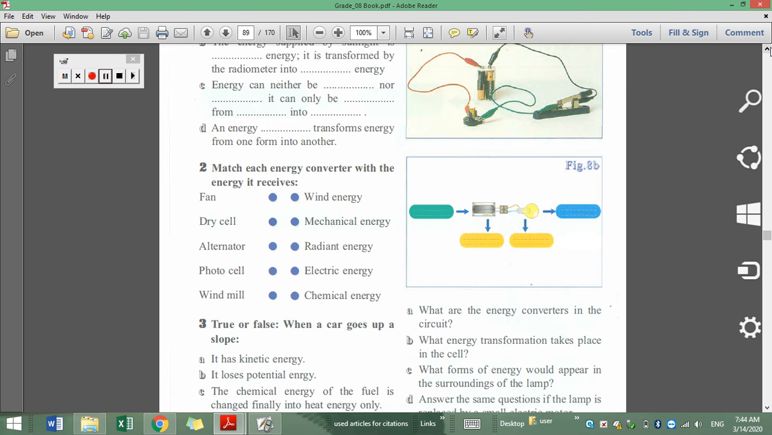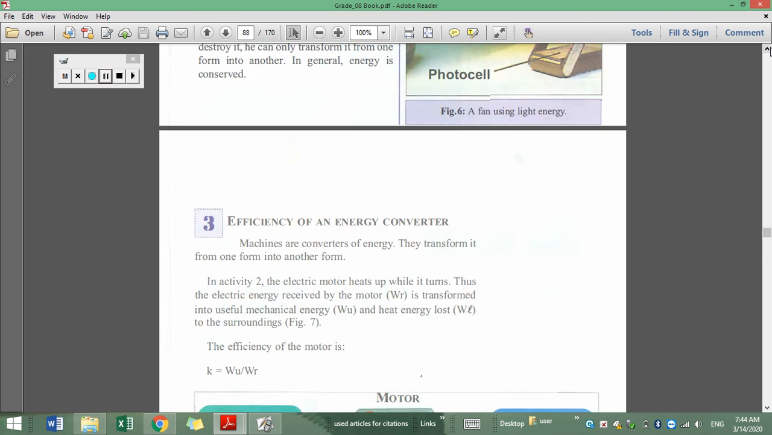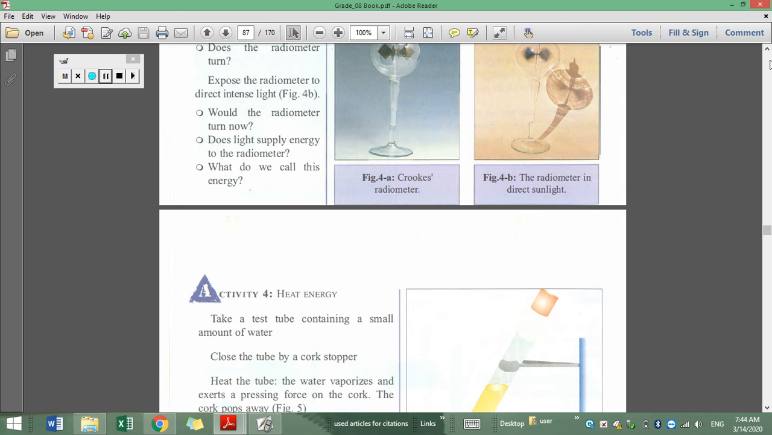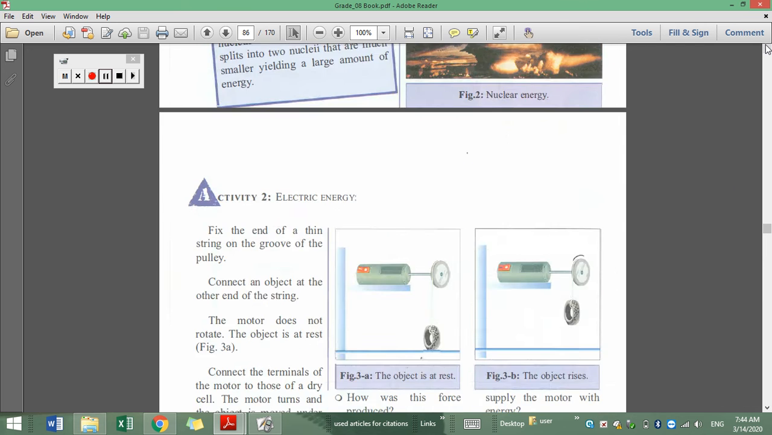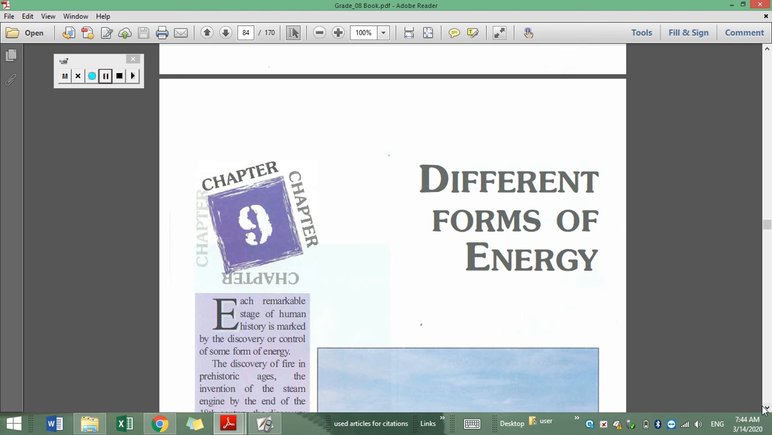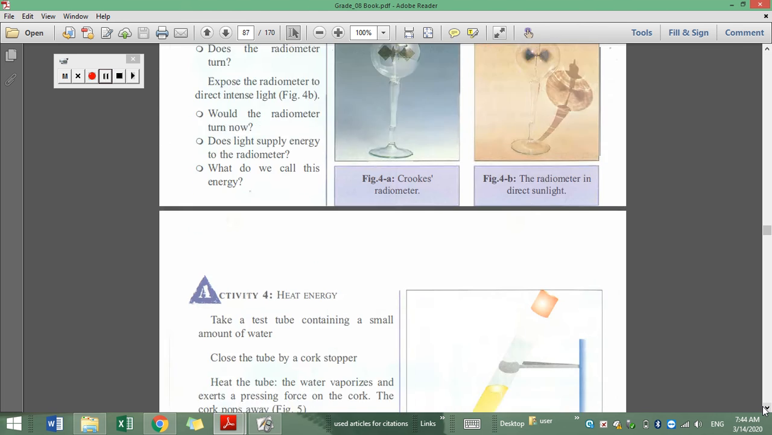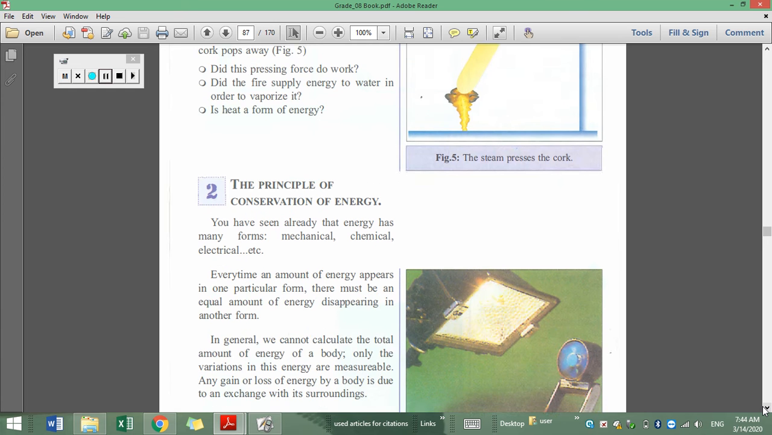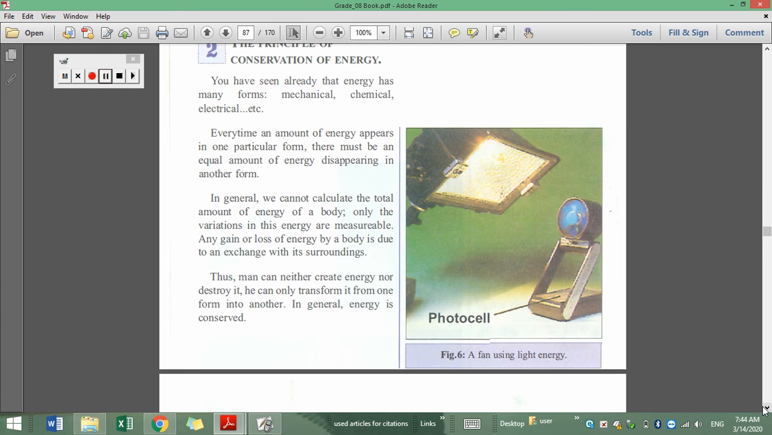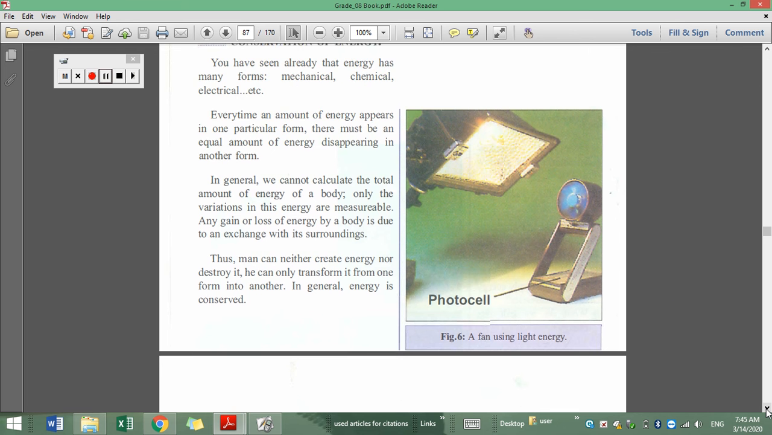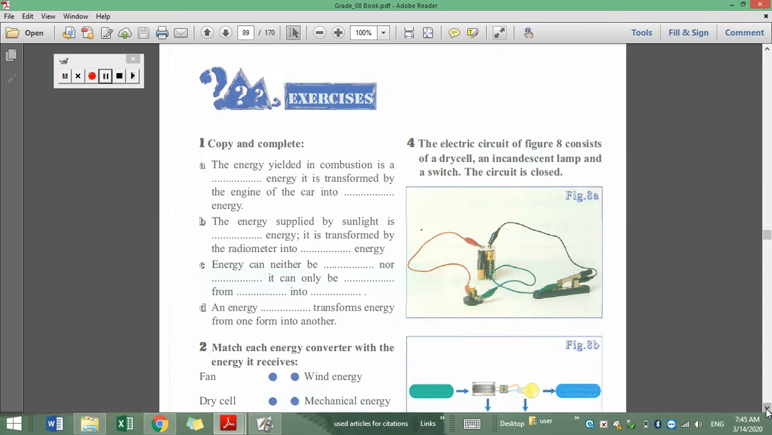The photocell is also discussed here in your book. This is the photocell. It receives radiant energy and transforms it into electric energy. This is the photocell, like the solar panel we talk about, which takes light energy and converts it into electric energy. So this is it. It receives light or radiant energy.